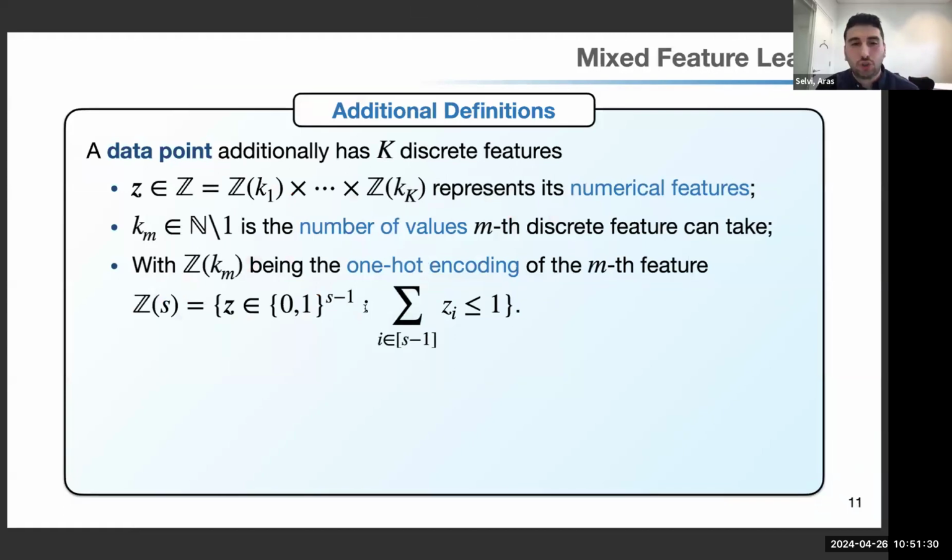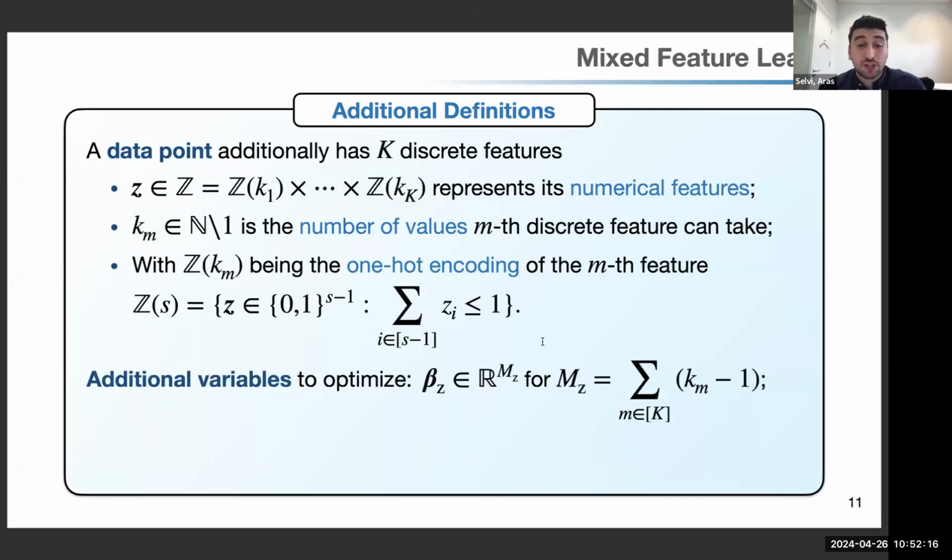So we need to define additional terms in order to acknowledge that an instance can have categorical features. Let's say we have k discrete features. So Z models the collection of k instances. And for each instance, for example, the k1 discrete feature, by the way, I'm so sorry, there's a typo. It says numerical features, but I mean discrete features. So the first discrete feature has k1 many potential values, for example. Okay, this notation means that. And the Z of K1 is actually encoding these features with one hot encoding.